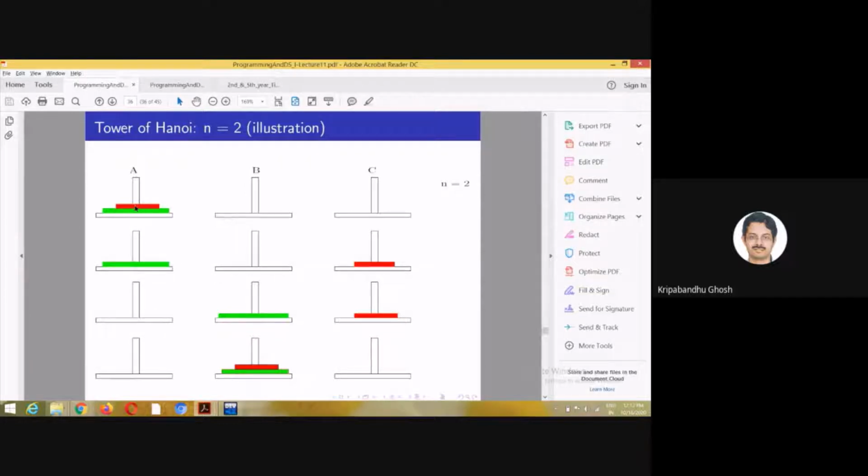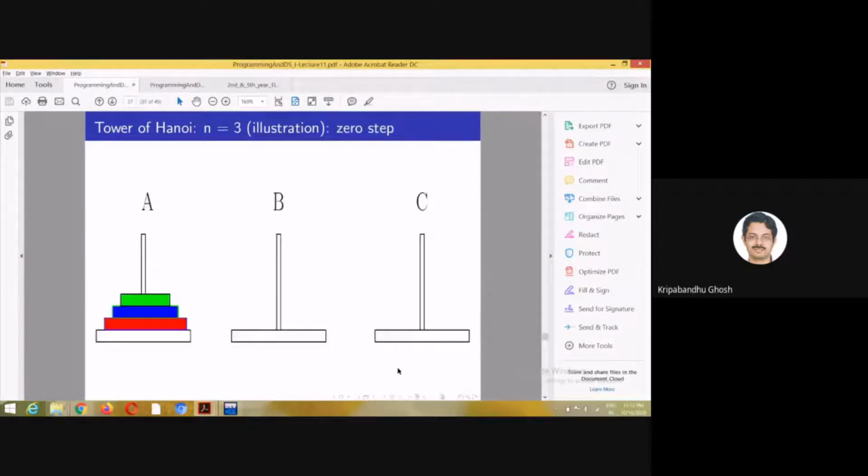So you move from A, this red disk, to C. Then you move this green disk to B. As you can see, the green disk is wider or bigger than red. So you put green here and then you put red here. So how many steps? 3 steps. 1, 2, 3. 3 steps. Okay.